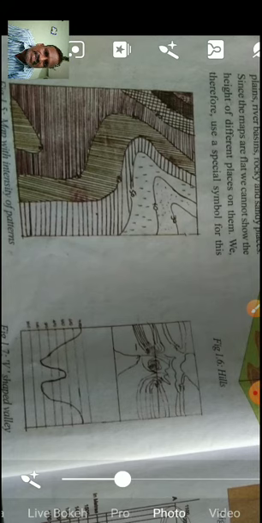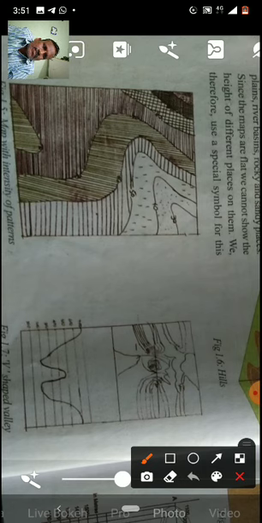See, map with intensity of patterns, and in some places dots are there. For example, children, see here all dots are there. That means where dots are there, it is the same height. And here all lines are straight.